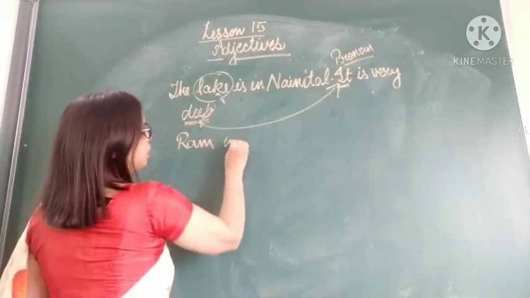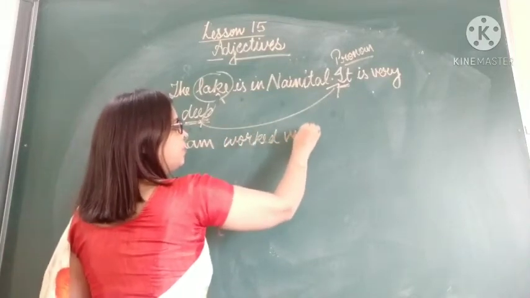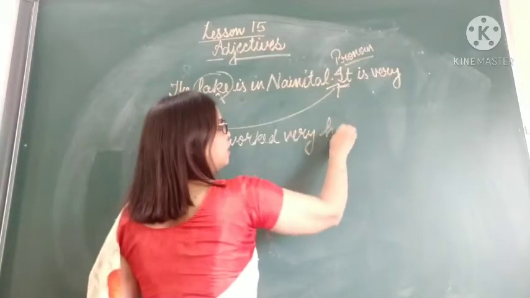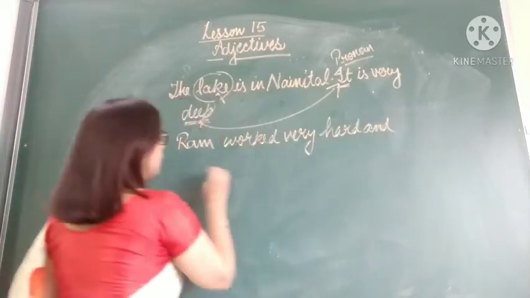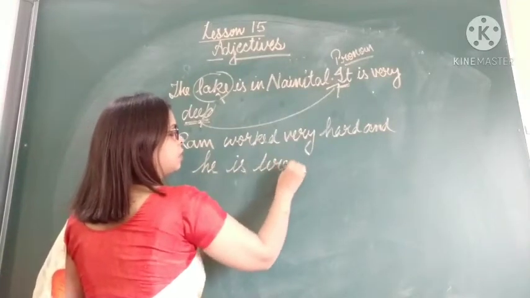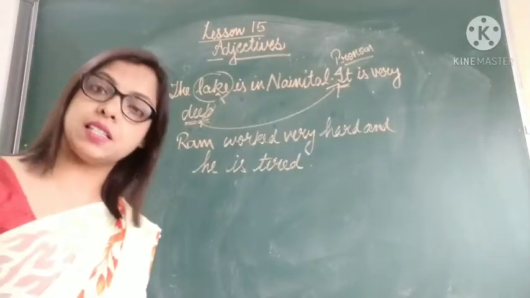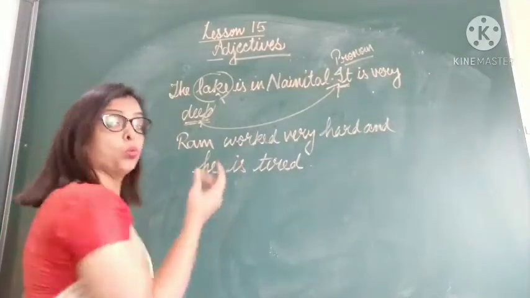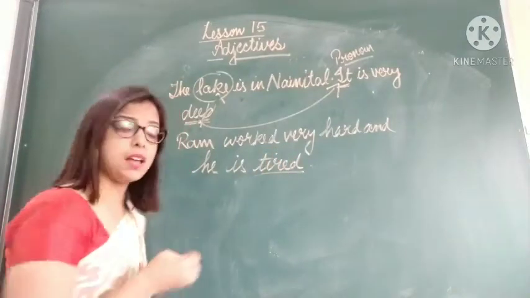Ram worked very hard and he is tired. Now, who is tired? Tired is the adjective. Who is tired?